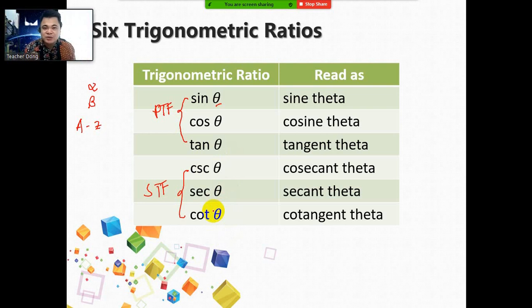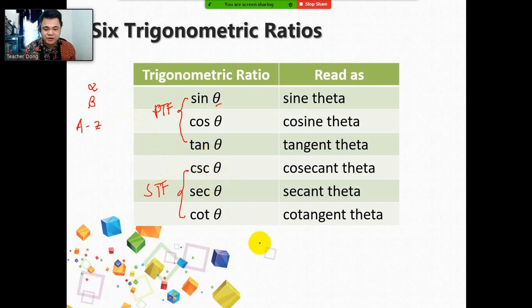Lastly, we have cotangent theta. Okay, so it's a good thing that you can actually pronounce the six trigonometric functions right. So when we see the secondary functions, they are just like what I was saying a while back, the reciprocals of the primary trigonometric functions.